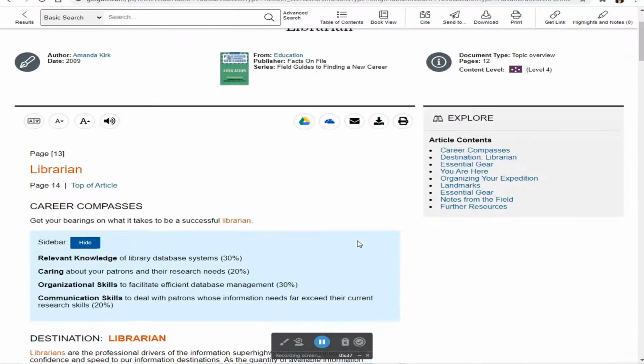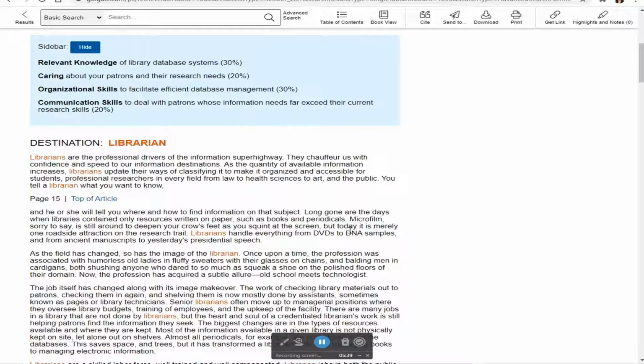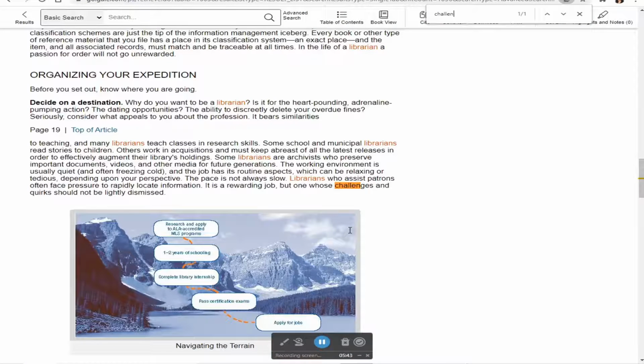In order to see where it mentions challenges, I can press Control F on my keyboard and type the keyword challenges. Here I see it mentions it once, and it specifically is referring to the pace of work not being slow for librarians and facing pressure to rapidly locate information. This might be an issue I'll want to investigate.